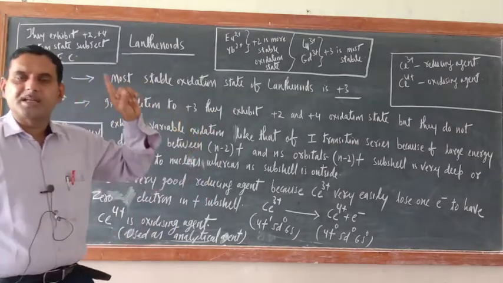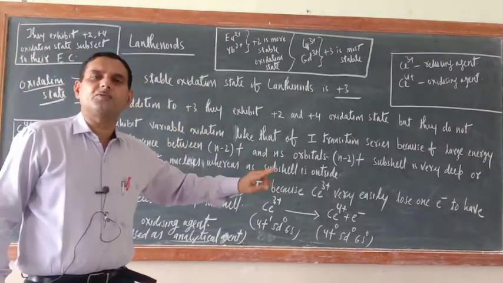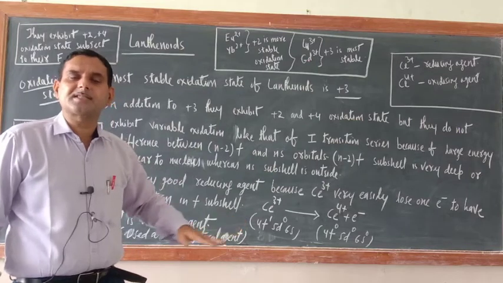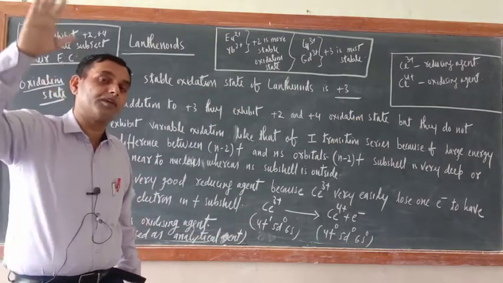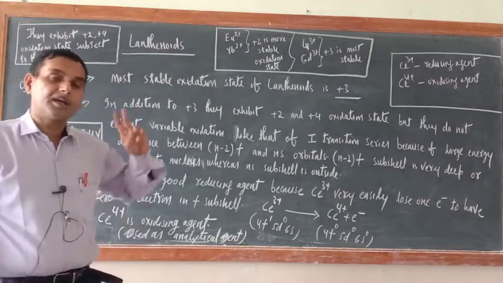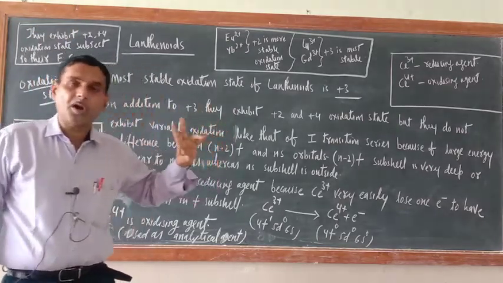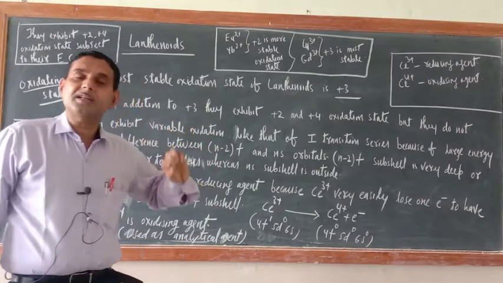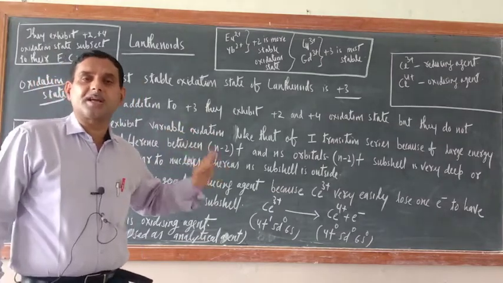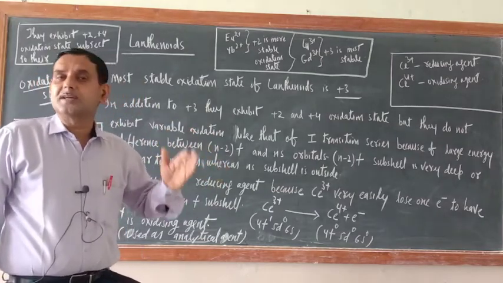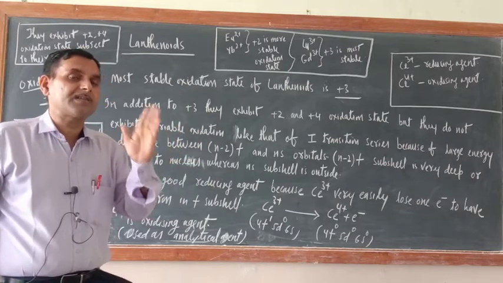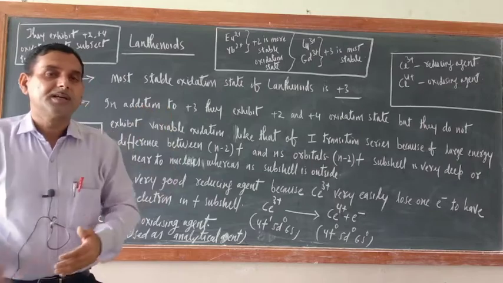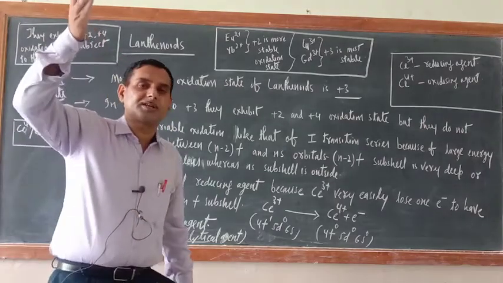Always remember, the shells which are near to the nucleus, their energy will be less, and the shells which are away from the nucleus, their energy will be more. Last year in the Bohr model I told you why the shells near the nucleus have less energy. Because when the nucleus attracts the electrons present near to it, some amount of energy is released.